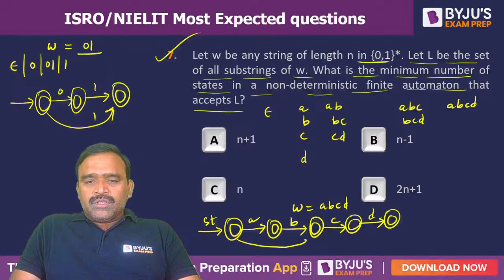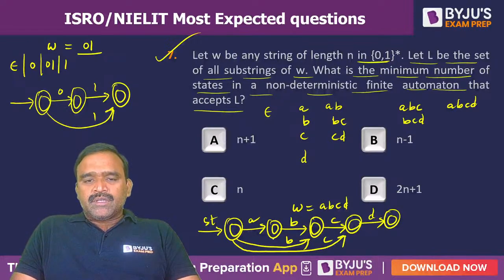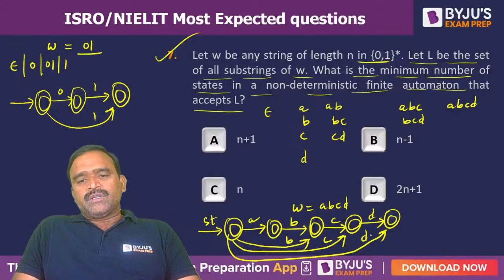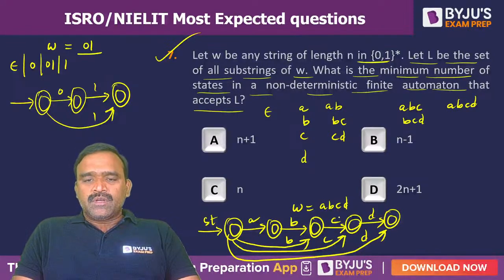So B should go to this, otherwise it will accept BB. B accepted, BC accepted, BCD accepted, and we should accept single C. Single C means you can send single C to this, so that C accepted, CD accepted. Single D, you can send D to this, single D accepted. So all substrings including epsilon accepted.